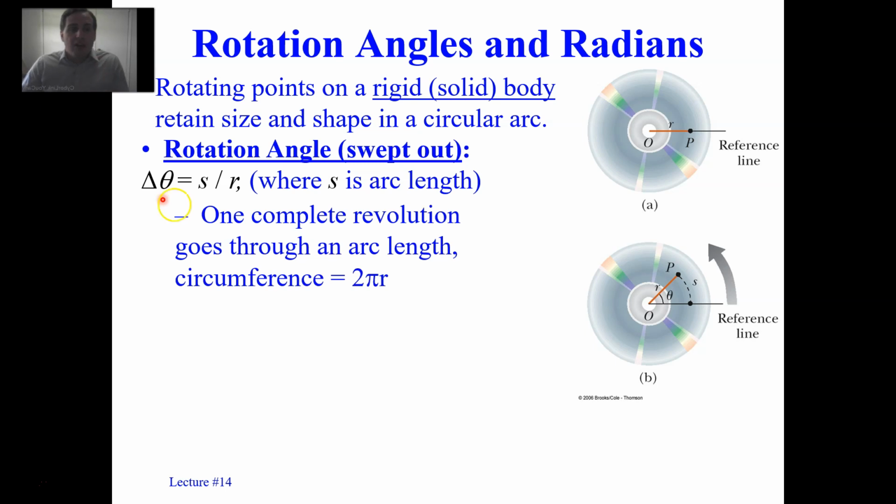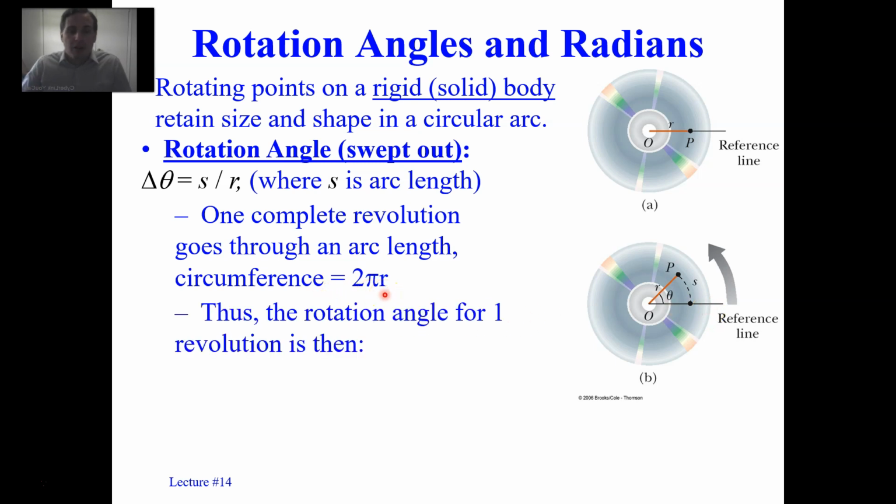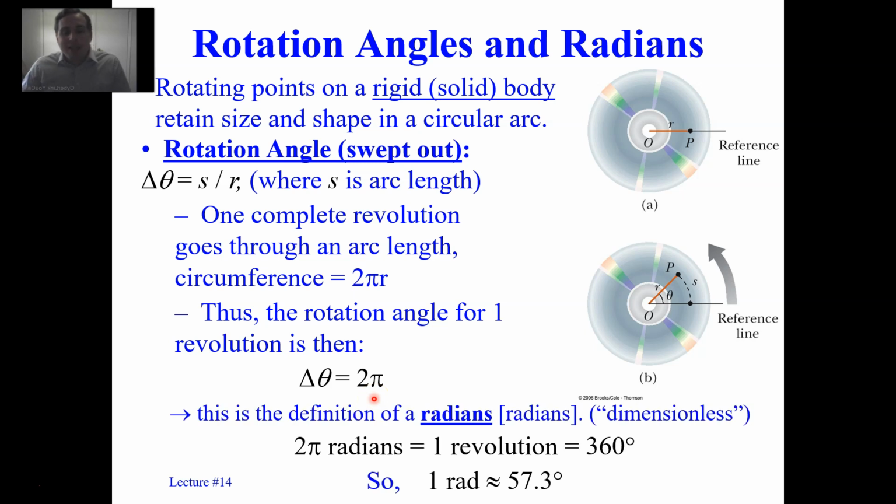So what we'll see here is we know that S for 1 revolution, through 1 full arc length of 1 circular path, is 2 pi r. That's the circumference. So the rotation angle for 1 revolution is just delta theta equals 2 pi. So we're going to make a definition. We're going to say that 2 pi radians is defined as 1 revolution, and radians will be the SI unit of angle.